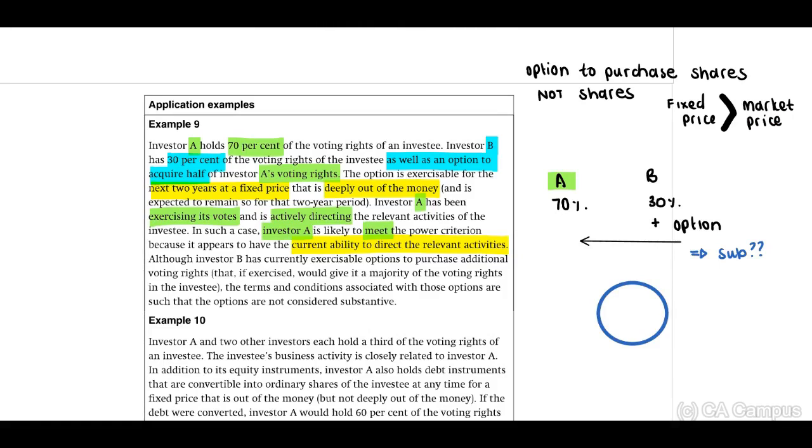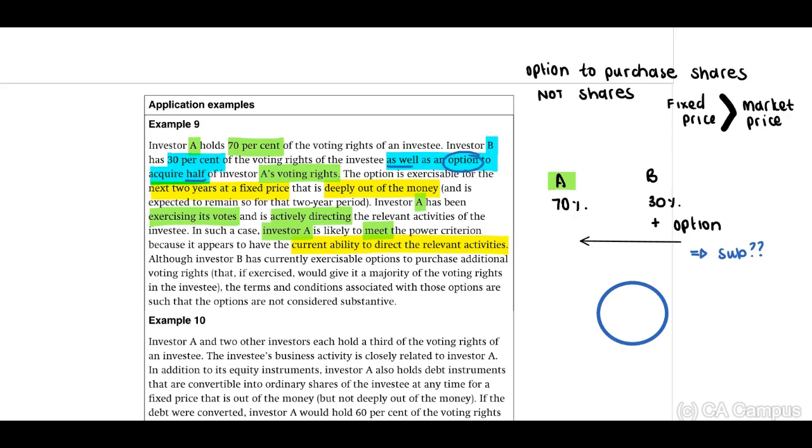Example 9. Right, now you need to be awake with this one. I'm going to read through the scenario briefly, then I'm going to explain it. Investor A holds 70% of the voting rights of an investee. Investor B has 30% of the voting rights of the investee, as well as an option to acquire half of Investor A's voting rights.